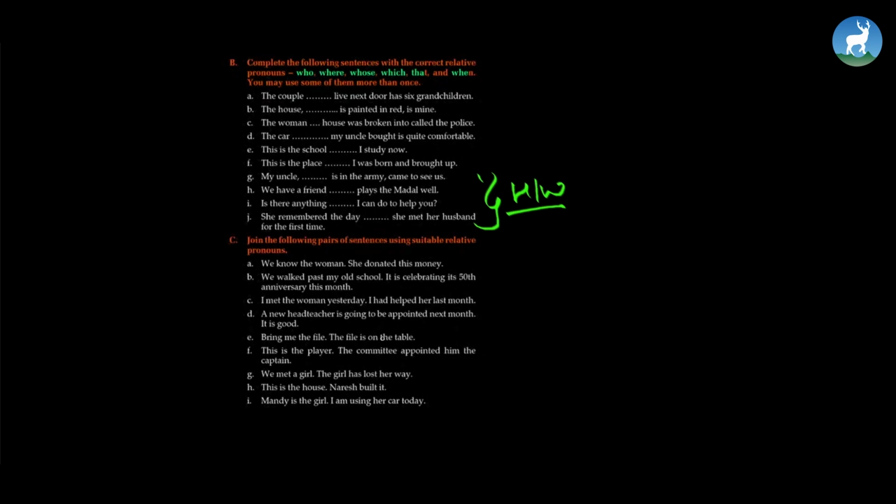Bring me the file. The file is on the table. Bring me the file which is on the table. This is the player. The committee appointed him the captain. This is the player whom the committee appointed the captain. We met a girl. The girl has lost her way. We met a girl who has lost her way. This is the house. Naresh built it. This is the house which Naresh built. Mandy is the girl. I am using her car today.